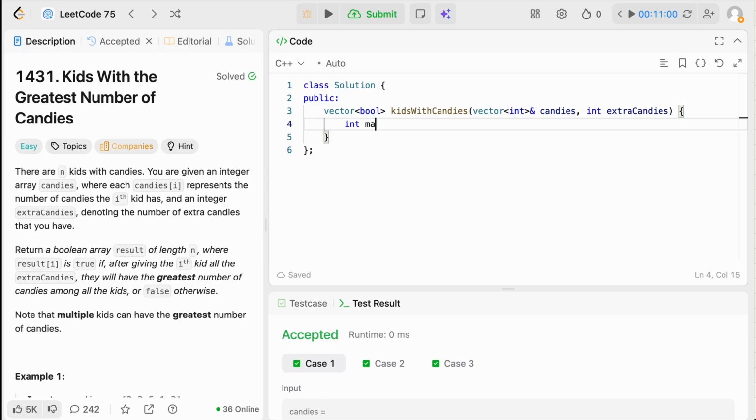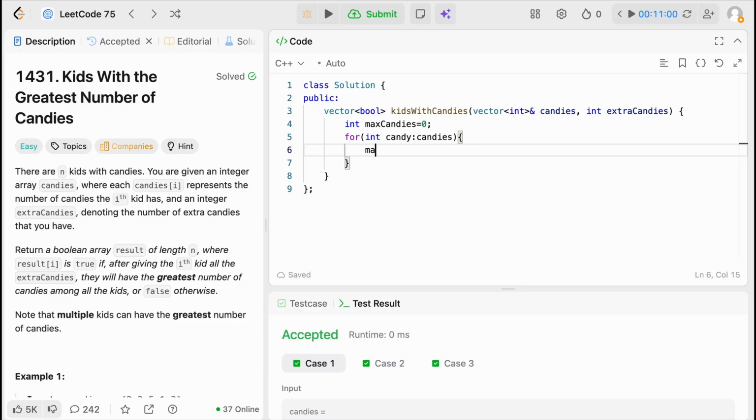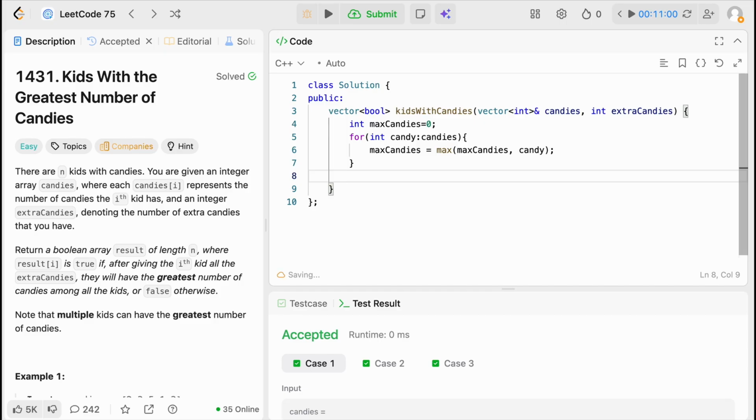First we are going to find the maximum candies, right? For finding the maximum candies, first we'll initialize a variable maxCandies, and then we will iterate through the array. For every candy in my candies array, I'll set my maxCandies to the max of my current maxCandies comma candy. So now once I have settled that these are the maximum candies I have,